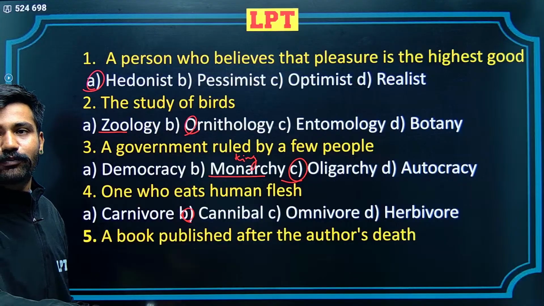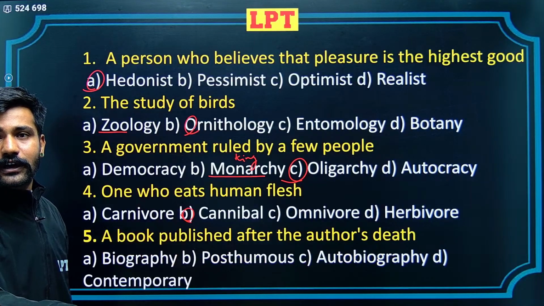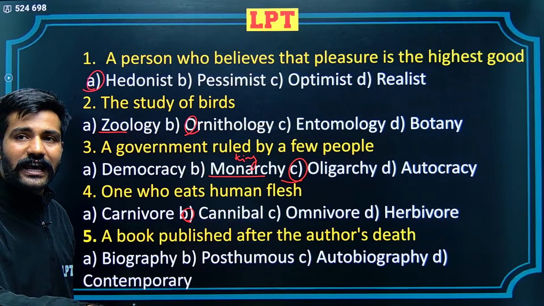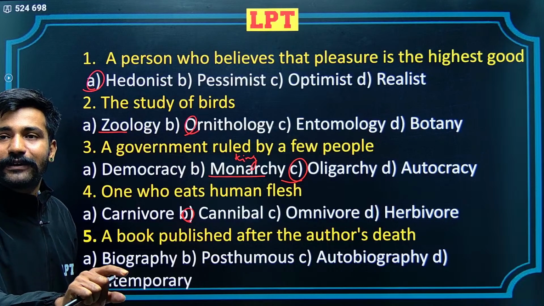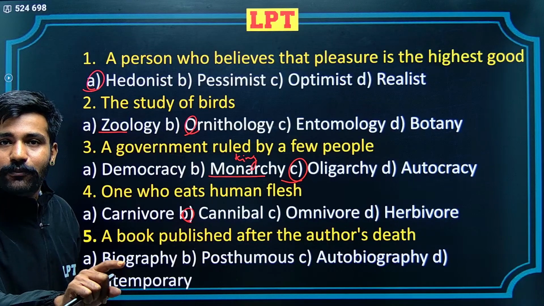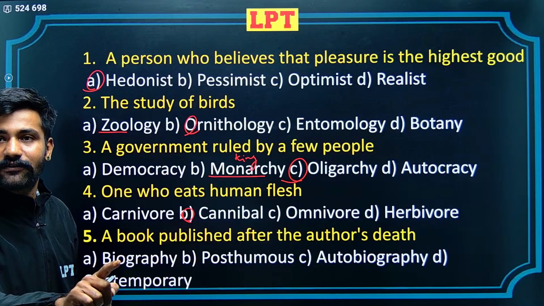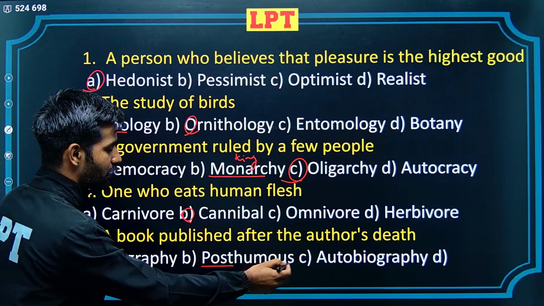The next question is a book published after the author's death. First option is biography. Biography is when someone's life is depicted and made into a form of a book. B is posthumous. Posthumous is the correct alternative. I see Tamanna replying the correct alternative. Posthumous is made out of 2 words. One is post, the other one is humus.